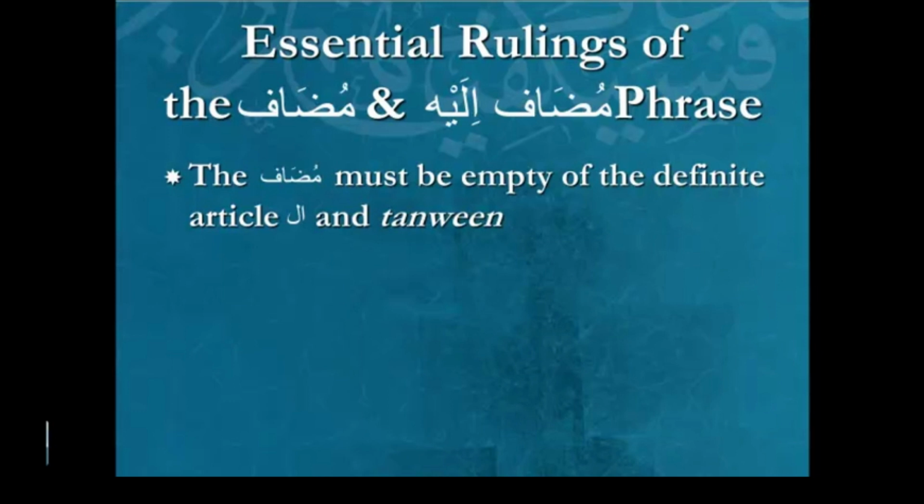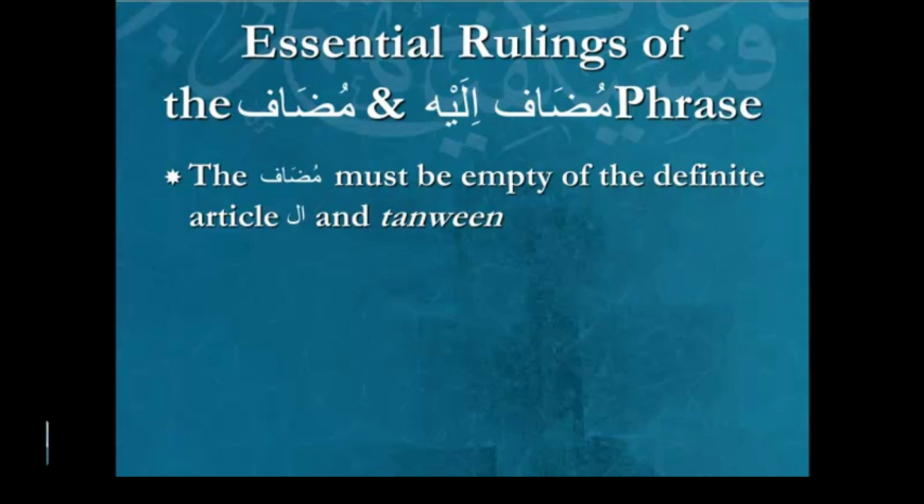Ruling number one, that the mudaf, the first word in the structure, would be empty of al. So you wouldn't say al-kitab, but you would say only kitab. Okay, and then that same word will also not have a second vowel, so you wouldn't have that tanween, the n sound that's represented with the duplicating of the dhamma, or the duplicating of the fatha, or the duplicating of the kasra. You would not do that to the first ism. So this is like a rare instance in the language where a word would be empty of both.